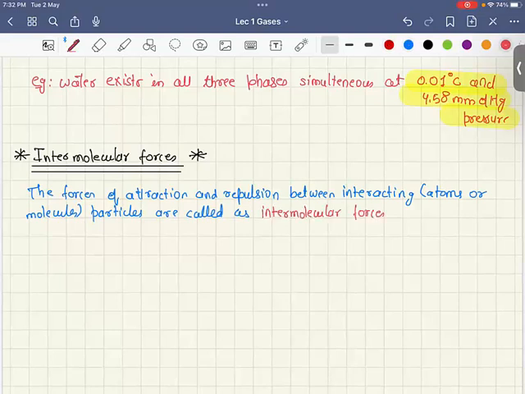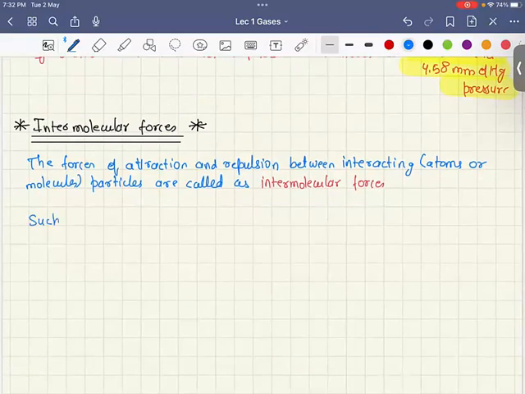So such forces exist in all states of matter and are responsible for many structural features and physical properties of matter. It may be noted that this term does not include the electrostatic forces that exist between two oppositely charged ions, right? And the forces that hold the atoms or molecules together, right? So let us also write this down.